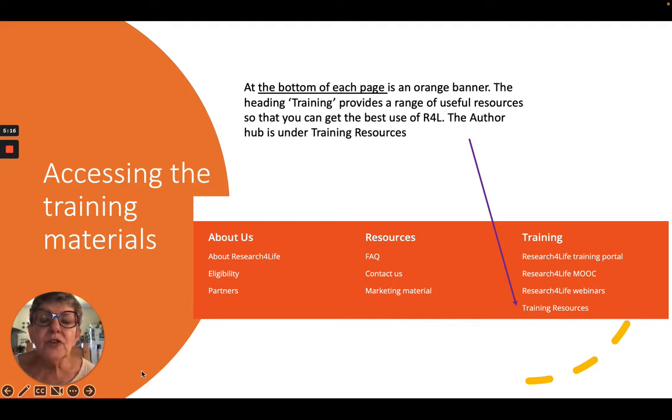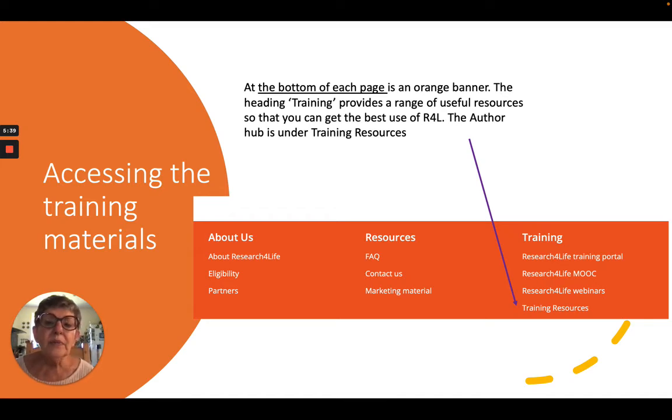To access the training materials provided by Research4Life, if you look at the bottom of each page of the database, there is an orange banner that goes across the bottom of the page, and the heading Training appears on the right-hand side. And it has a range of useful resources so that you can get the best use out of Research4Life.